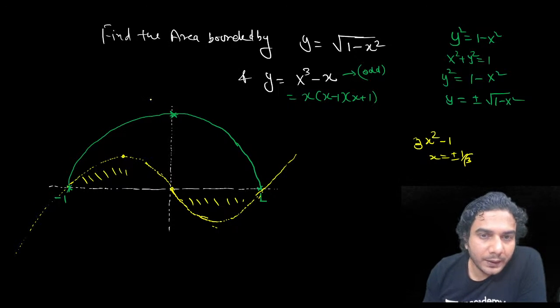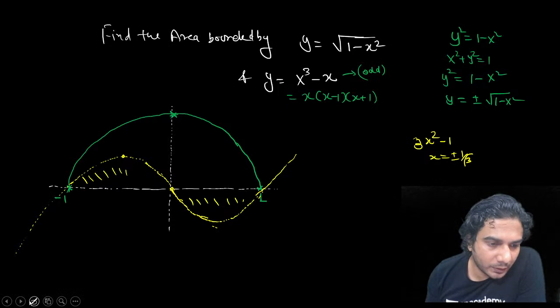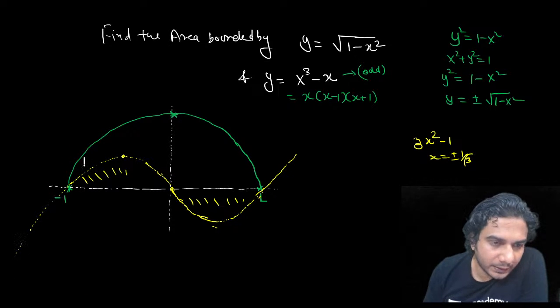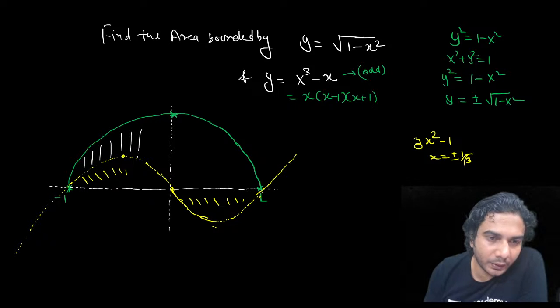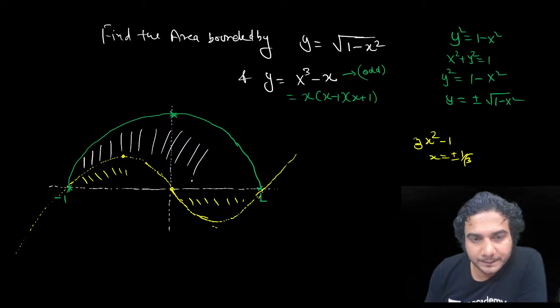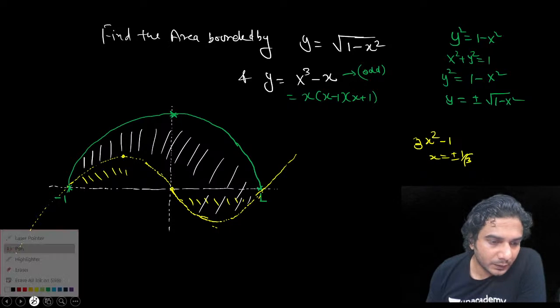Okay. Now we need the area bounded by these two curves. Area bounded means we need this area. Let me shade the required area with white color. So this is the area which is required, okay? This part. Can you see that? This and this also, है ना?